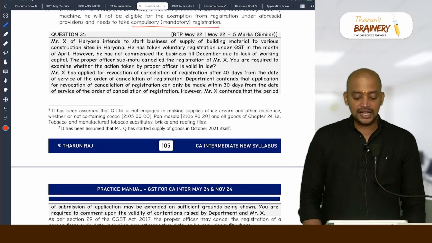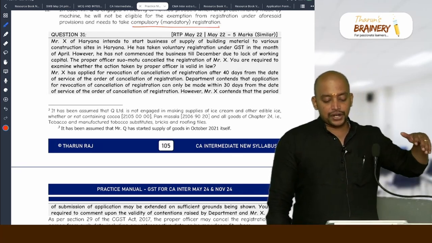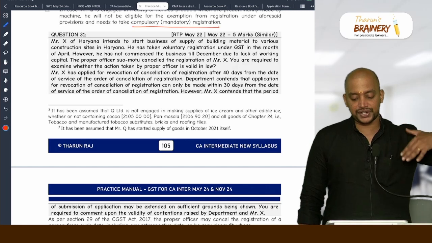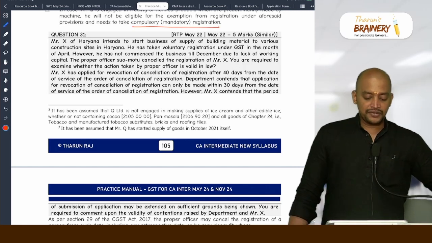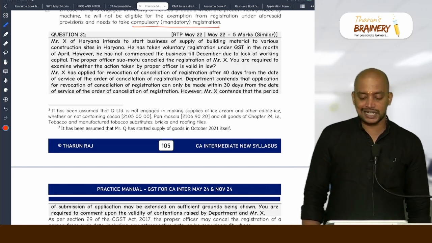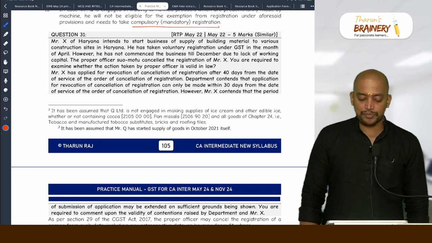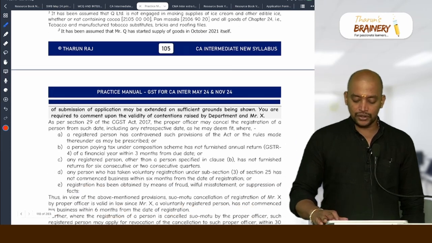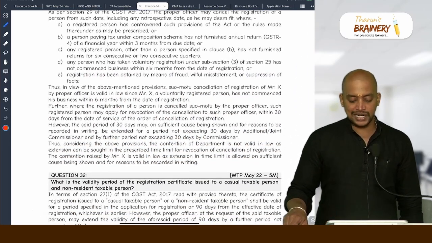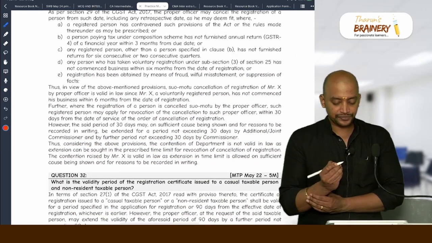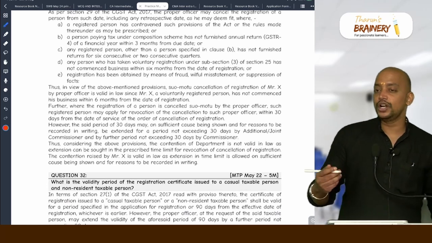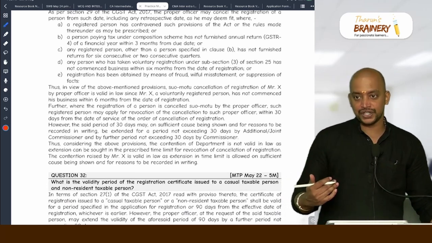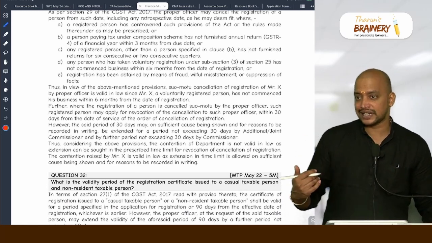Mr. X applied for revocation of cancellation of registration after 40 days from the date of service of order of cancellation. Department contends that the application can only be made within 30 days from the date of service of order of cancellation. No. So what is the period? Actually it is 90 days. So this was the old provision. 30 days was the old provision, now it is 90 days.